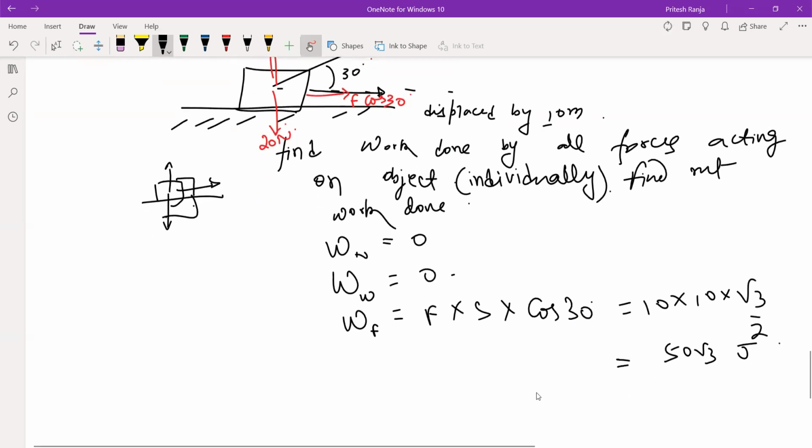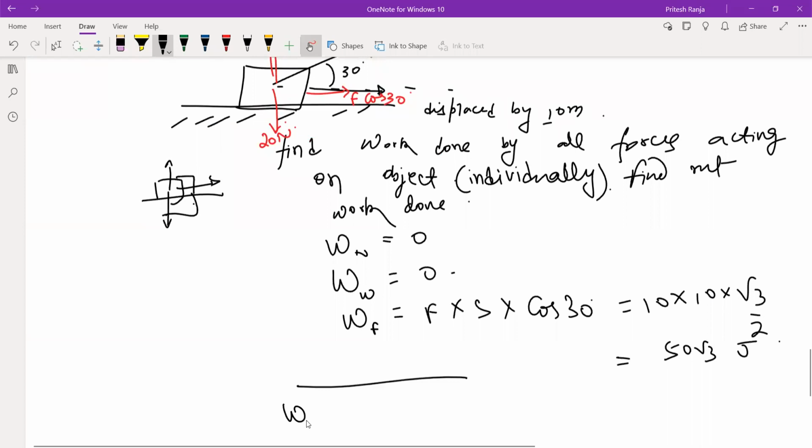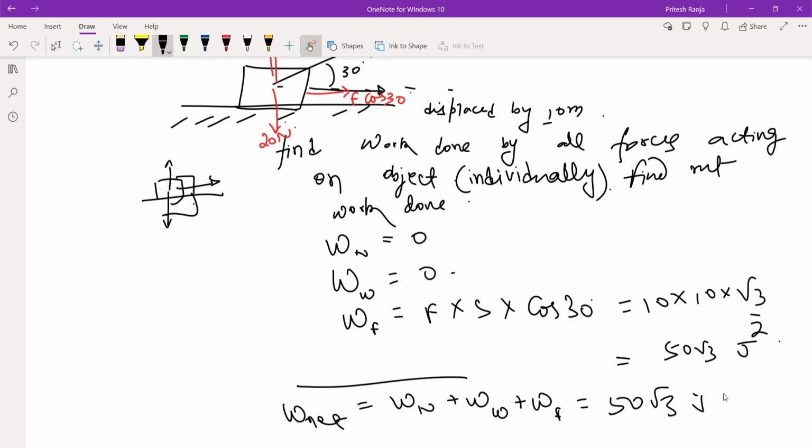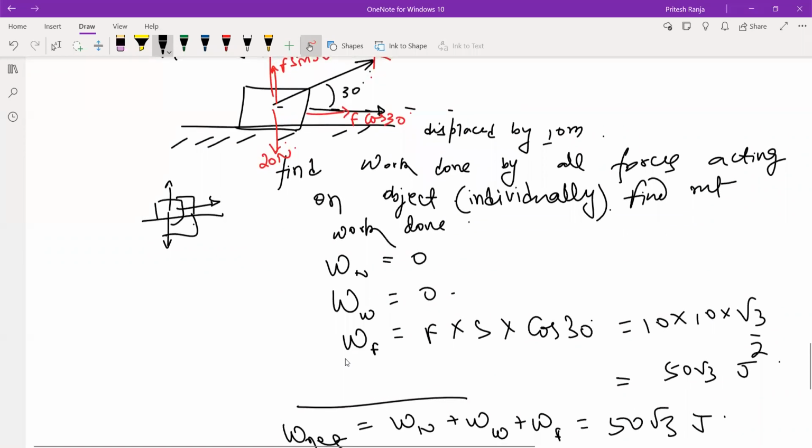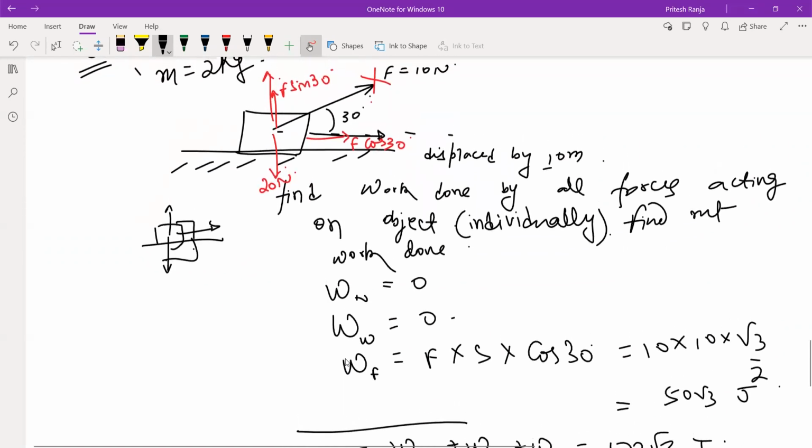And what will be the net work done? You will just add all these work done. So that will be 50 root 3 joules. So this is one way. And the way we will be following in the further questions, we will again be separating all the forces along the plane and perpendicular to the plane. So let us do this and let us check our answers.